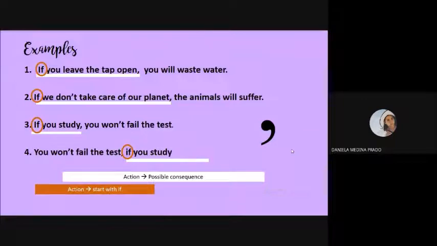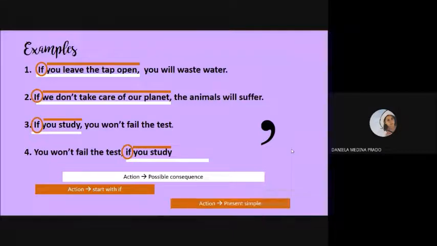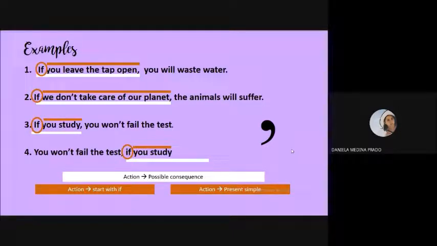Then we have these very important parts of the first conditional. If. So the actions have if. They start with if. What else? These actions are usually in present simple. You leave the tap open, we don't take care of our planet, and you study. Leave is a verb in present. Don't take care is negative in present, and study is also a verb in present. So when we're talking about actions in this first conditional, we use present simple.